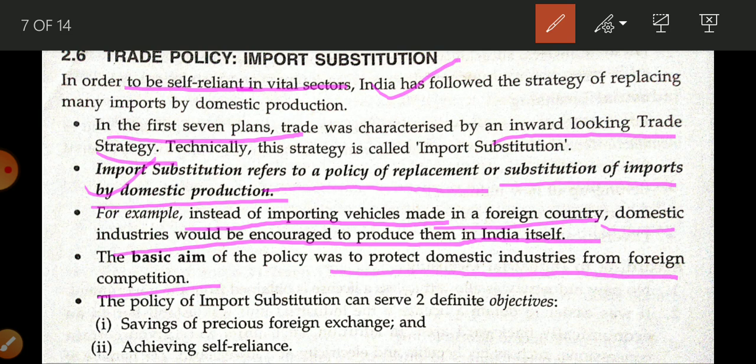Now, two objectives are related to import substitution. First is saving of foreign exchange, second is achieving self-reliance. So दो objective क्या थे, first is saving of foreign exchange, second is achieving self-reliance. We want to be self-dependent, we want to produce all types of goods and services in our own country itself. Only we are going to purchase those goods that we cannot produce here, like capital goods, like machine and equipment.